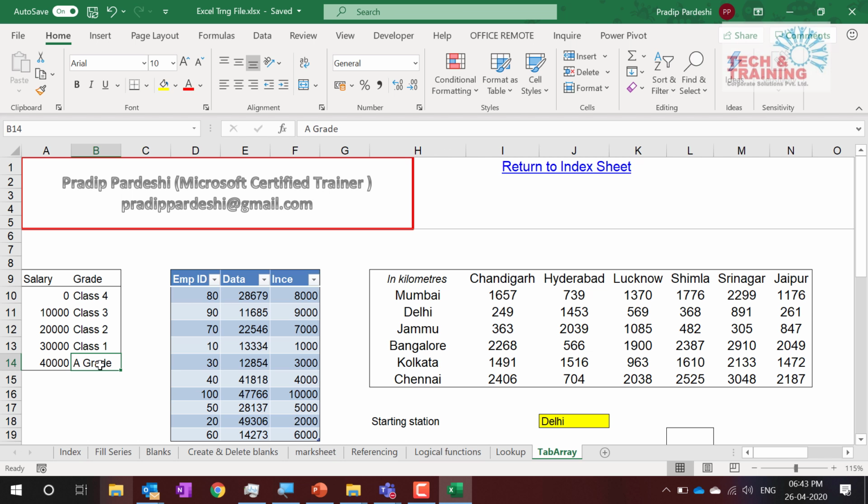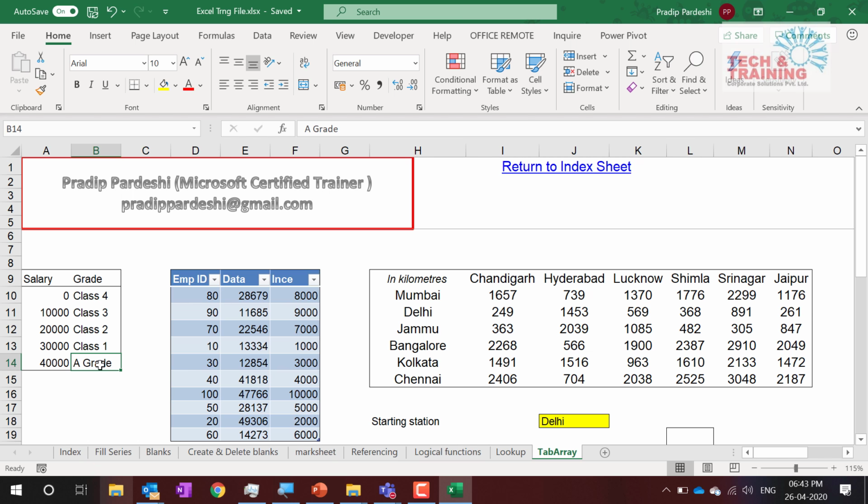This can also be utilized because there are some teachers attending this training program. Nowadays you don't give marks but you do give grades. Grade depends on the range: 0 to 35 C grade, 35 to 60 C plus or something, whatever the grades are. You don't give a specific value grade, but a range of values specified as a grade. Above 90, A plus. So those are the different ranges you have created, and accordingly you give the grades. I have seen some people writing complicated IF functions, IF within IF within IF within IF.